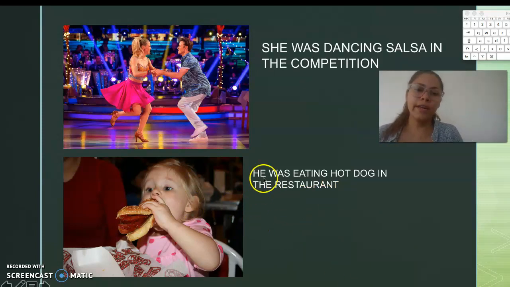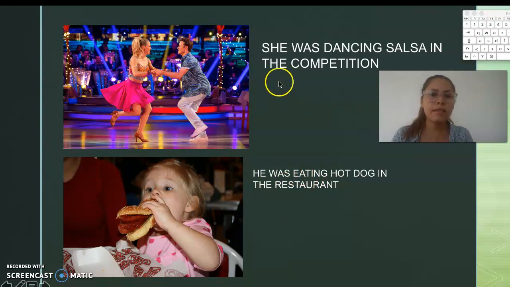We have another example. For example, she was dancing salsa in the competition. So I suppose that she is in a competition and she was dancing. Ella estuvo bailando salsa en la competencia. Okay, so we have was, que es la clasificación de la tercera persona, and obviamente she, que es ella. El verbo dance con el ing y mi complemento.